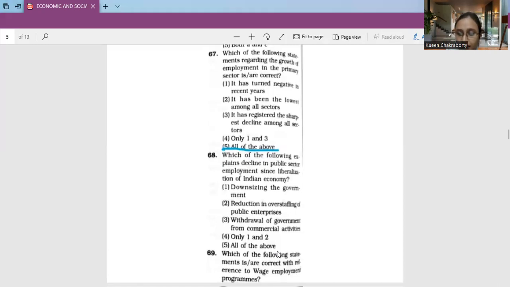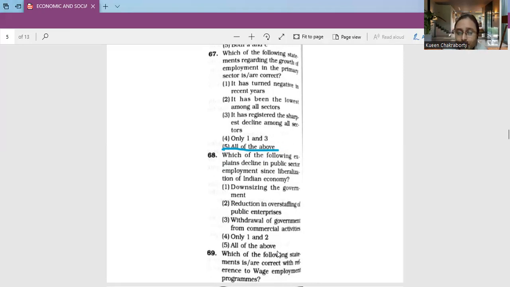Which of the following explains the decline in public sector employment since the liberalization of the Indian economy? Number 1, downsizing the government. Number 2, reduction in overstaffing of public enterprises. Number 3, withdrawal of government from commercial activities. Options: only 1 and 2, or all of the above. So which one will be the correct answer? First, let's go to a thorough discussion.